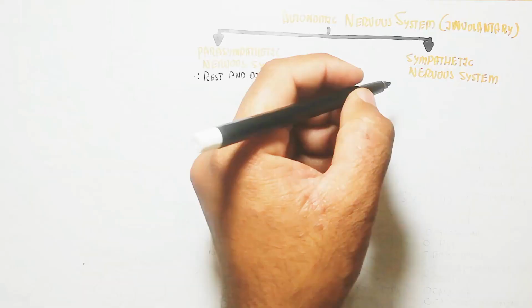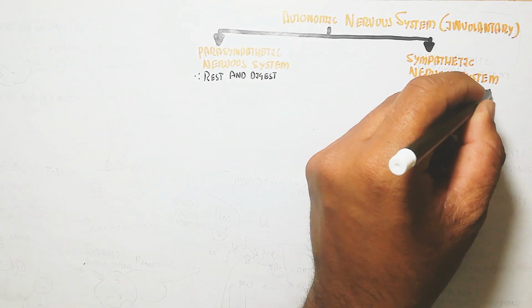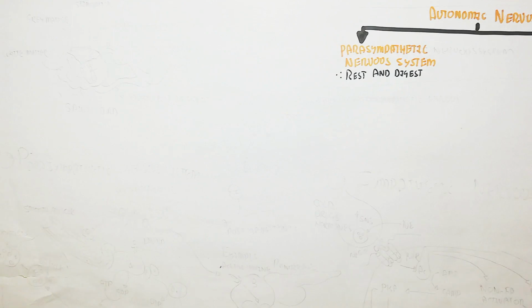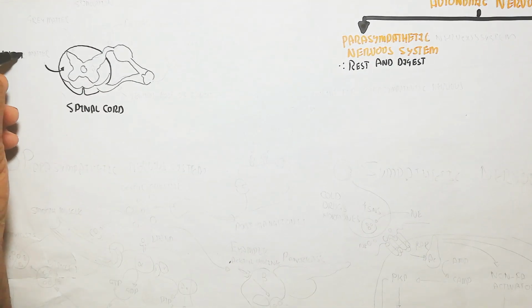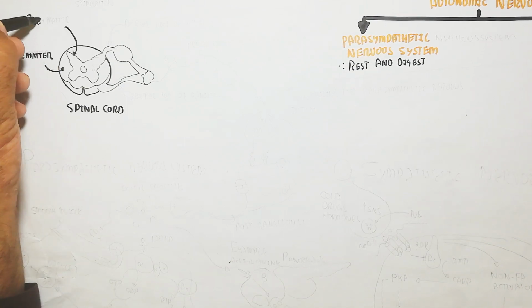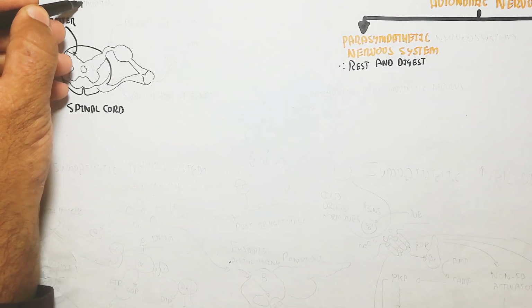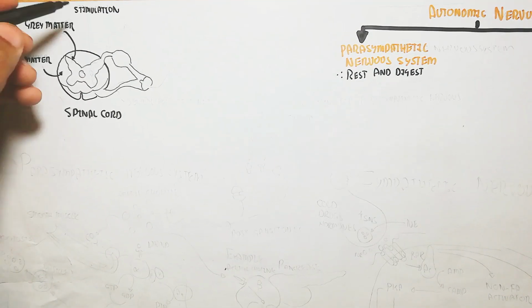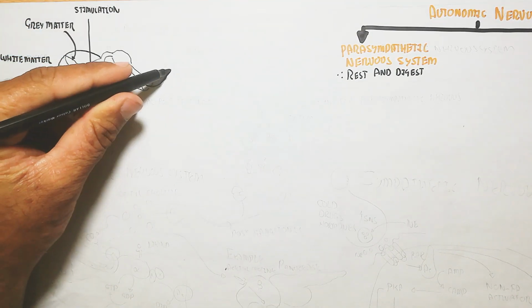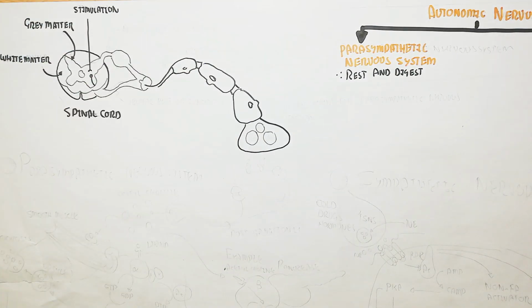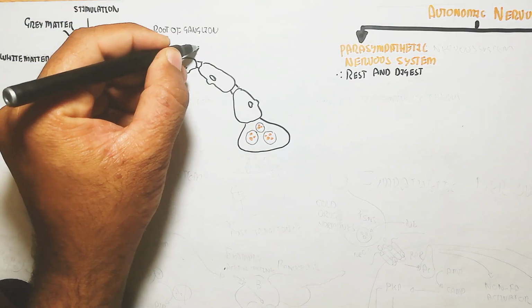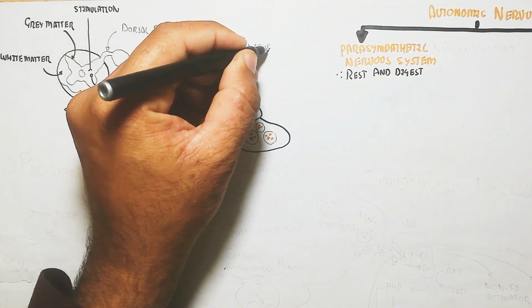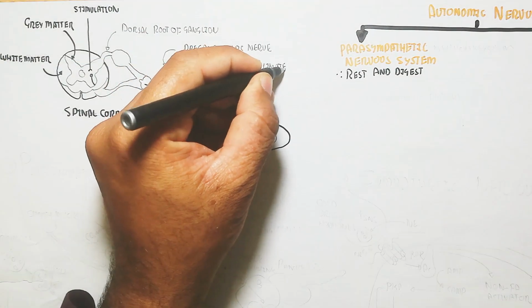Let's understand the nerve innervation. First we will understand the parasympathetic nervous system and how it changes the physiology of the cell, and then we will discuss the sympathetic nervous system. This is the cross section of the spinal cord, with the gray matter, white matter, and the dorsal root ganglion. The ventral root acts as an interneuron leading to the preganglionic nerve.